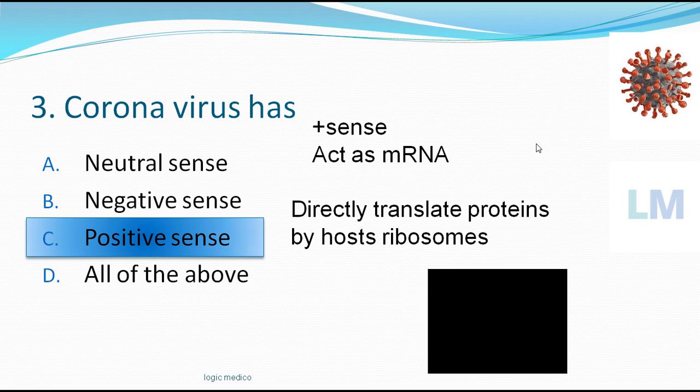If it's a negative sense, it's not coronavirus, but I'm telling for completion. First, the virus has to replicate and then it has to produce its protein. But here it's not the case. Positive sense, already it has got all the material, the mRNA. It can directly come and utilize the host's, that is human, ribosomes, and start producing the protein the virus requires. Okay.